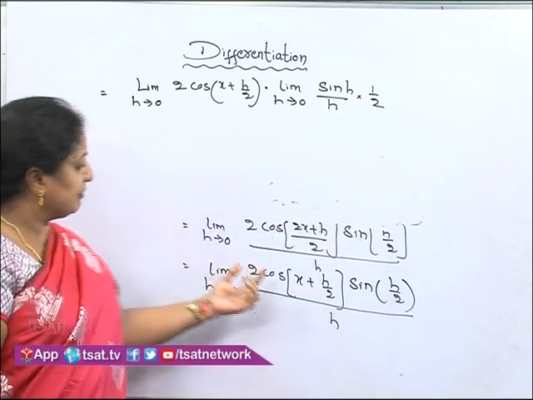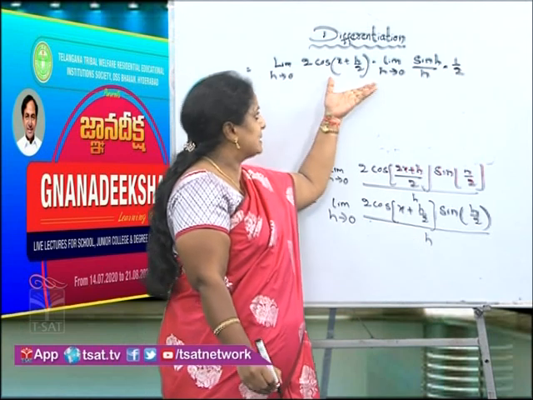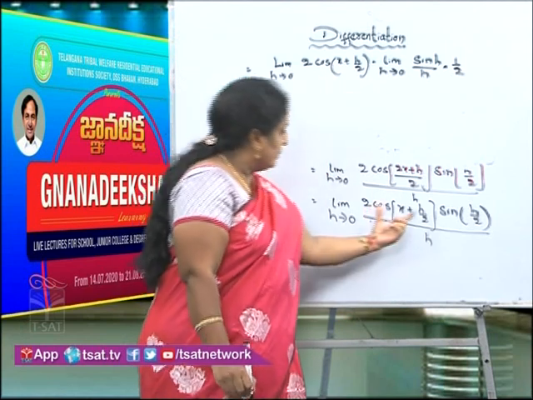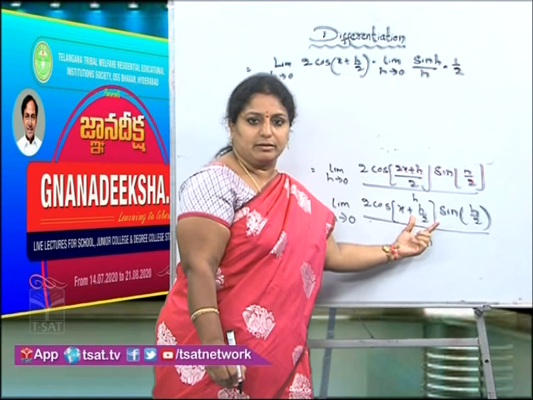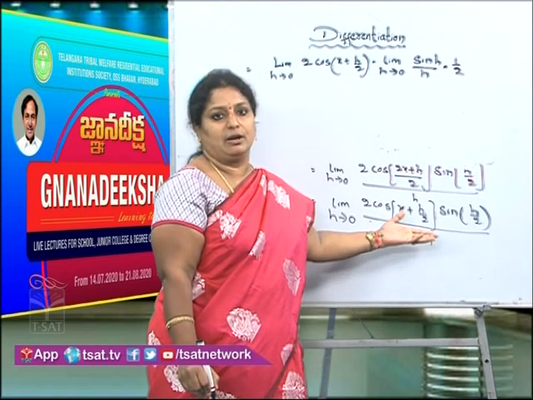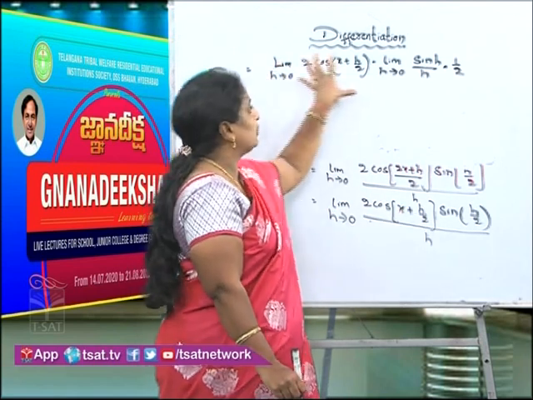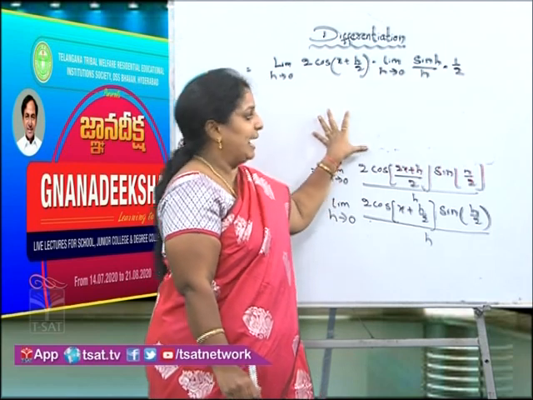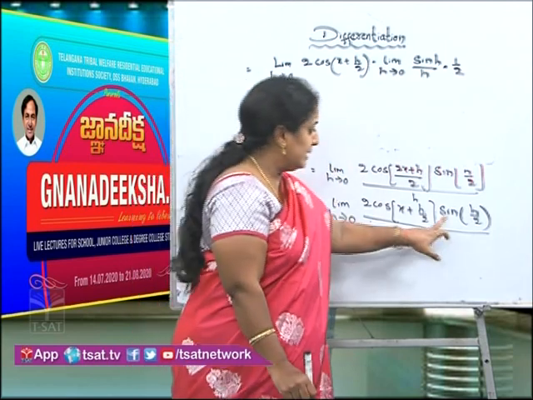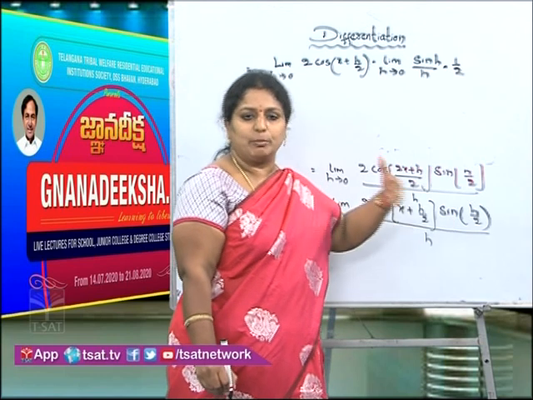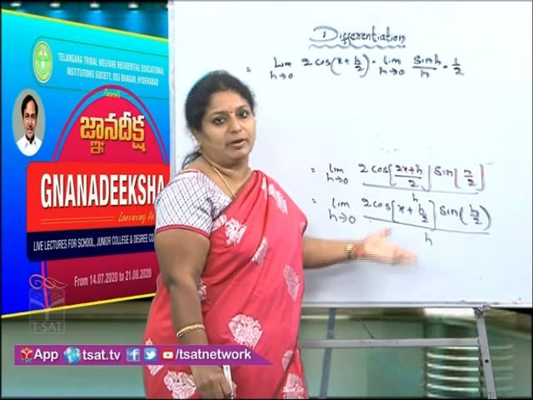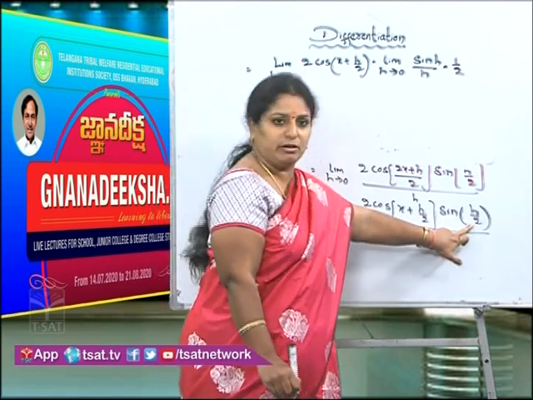Now, observe the difference between the last step and this step. Here, we have the product of two functions. When we have a product of two functions, we can apply the limit for both the functions separately. And one more change I made: sin h by 2 is there. h by 2 means what? h into 1 by 2. It means 1 by 2 is a coefficient of h.